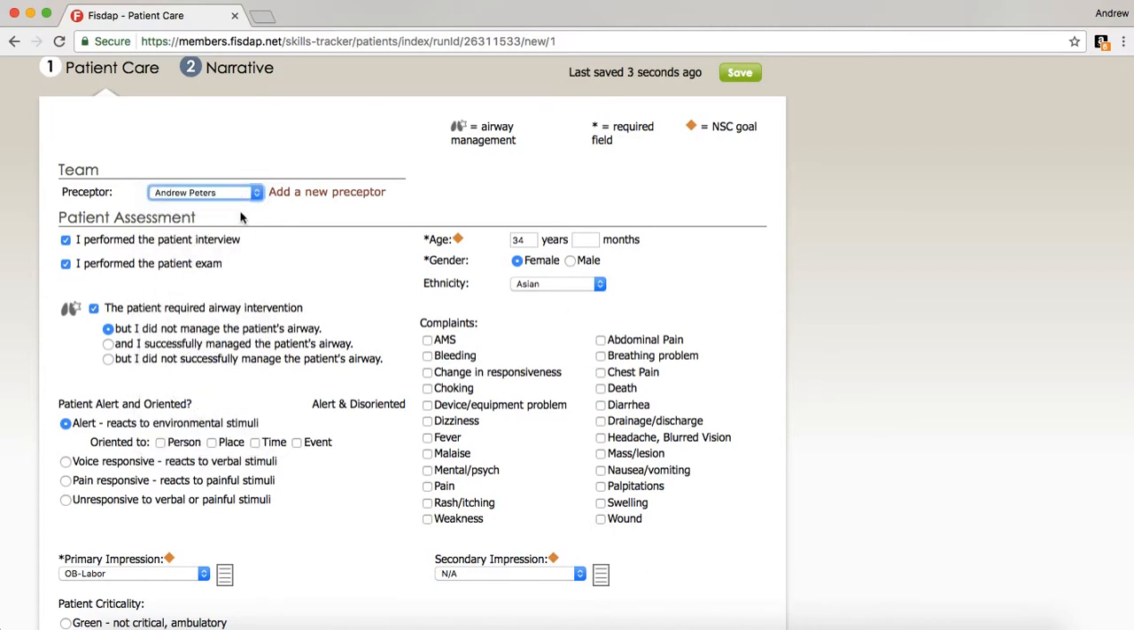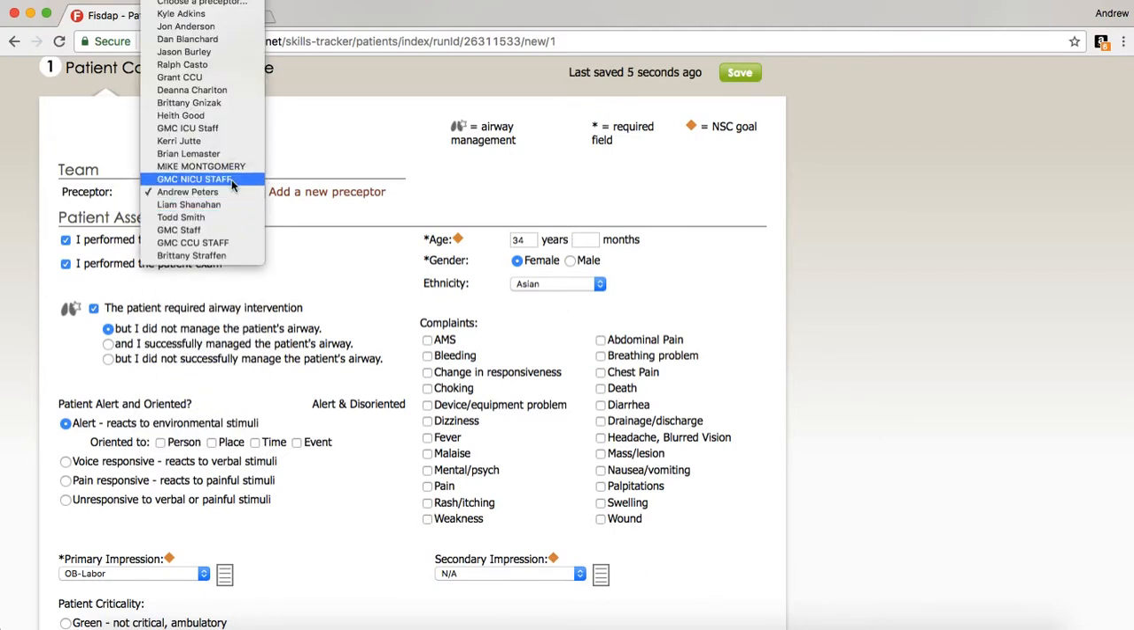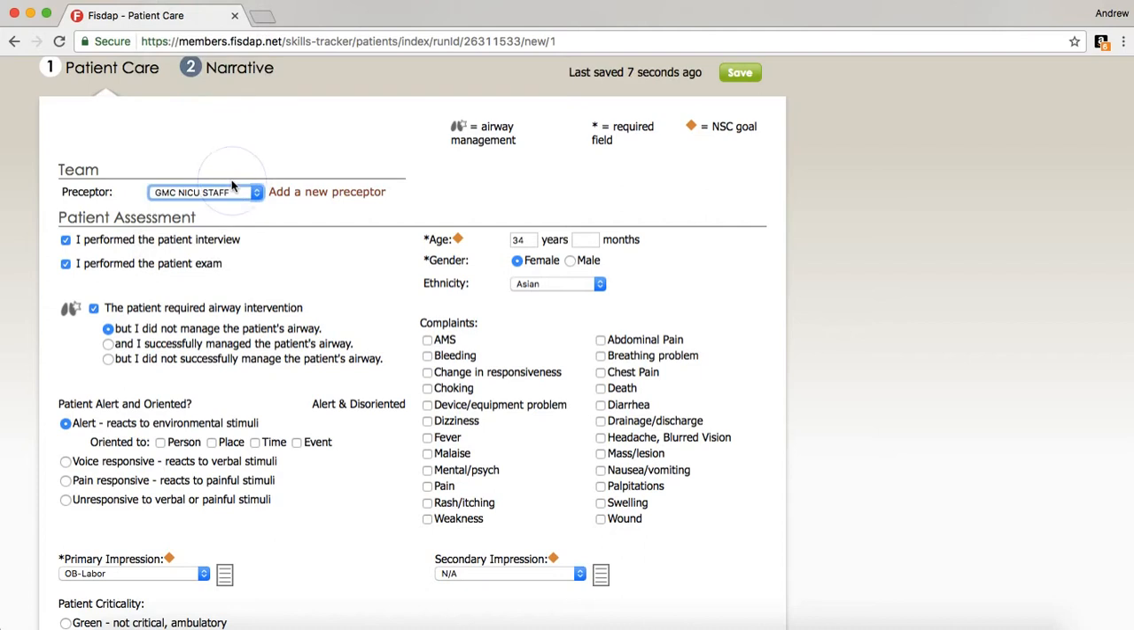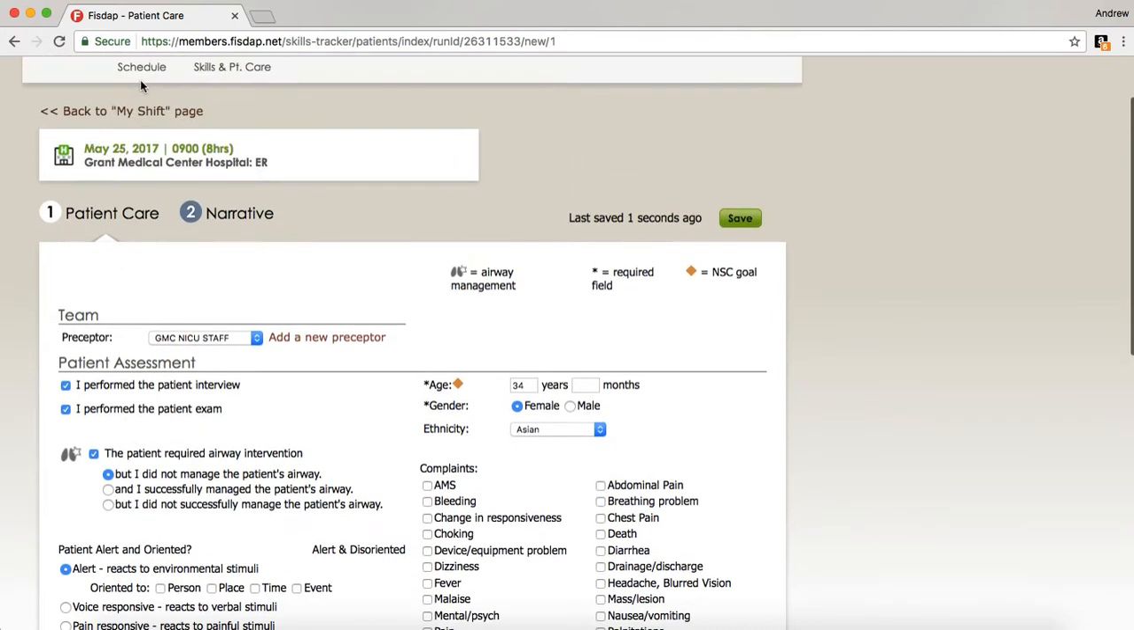Put myself in. Or here you can put in, say, the NICU staff, if you are eligible to get your labor and delivery time. If you're in the NICU and there's somebody delivering and the nurse practitioner goes over for that, you're more than welcome to go into that and get your births while you're in the NICU. That is for NICU only and ER. All right, so we're going to save that, and then you will put in your narrative.